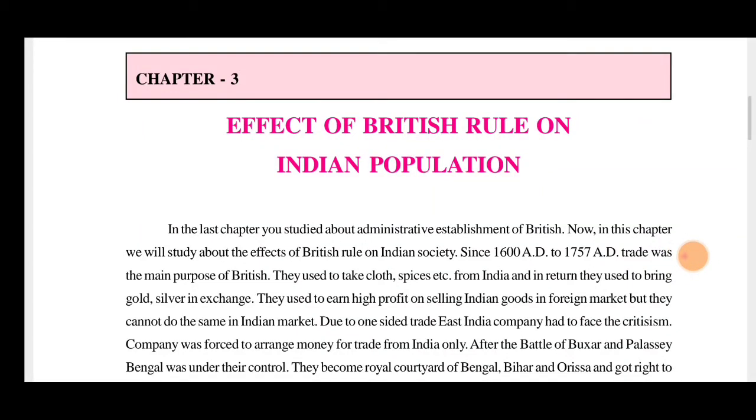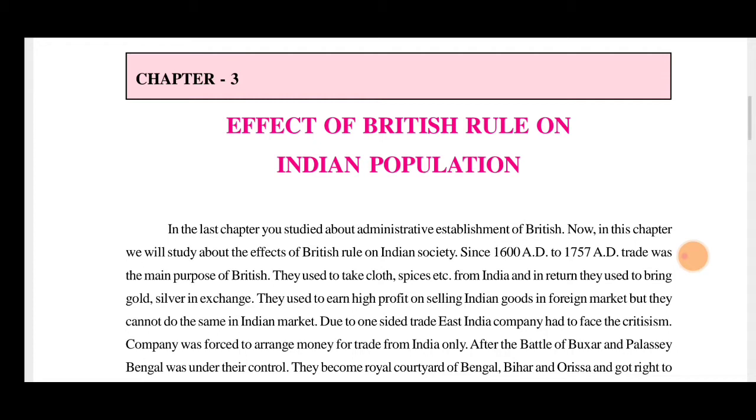Good morning, students. Today we are going to learn the third chapter of history, effect of British rule on Indian population. As the population of India was growing, India was also doing its trade at that time, exporting all the spices to the Britishers and other countries. So what was the exploitation that the Britishers were doing towards the Indian people?